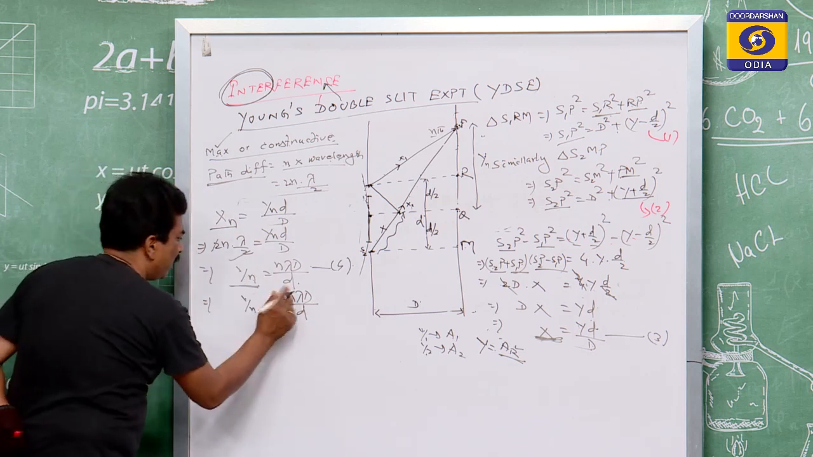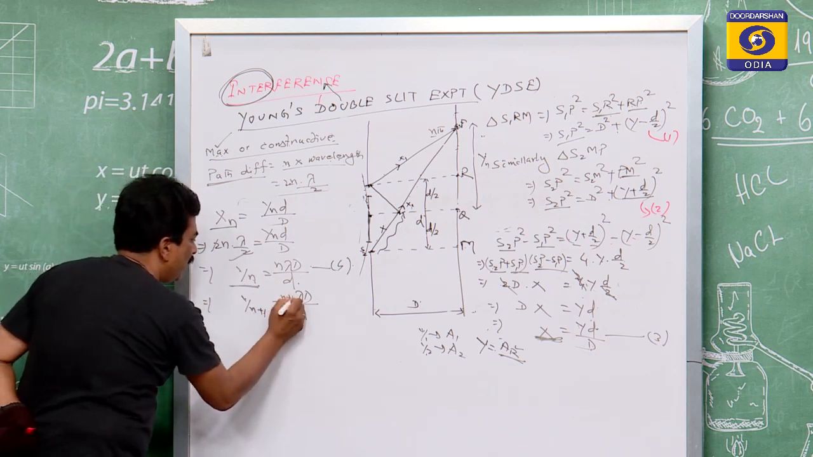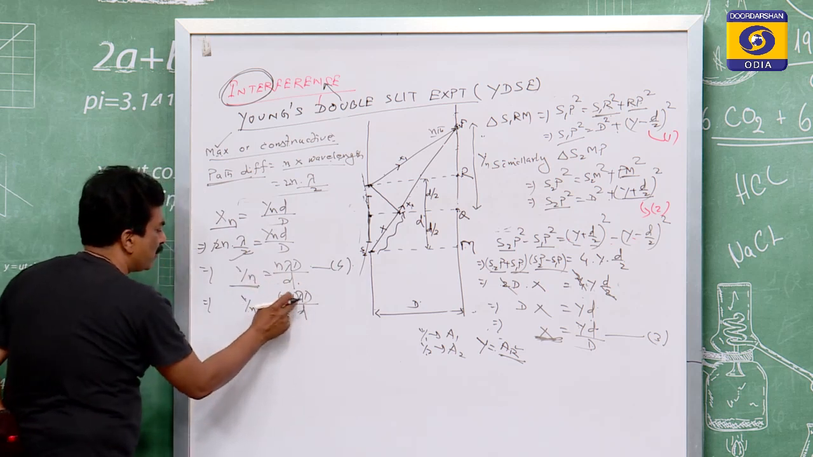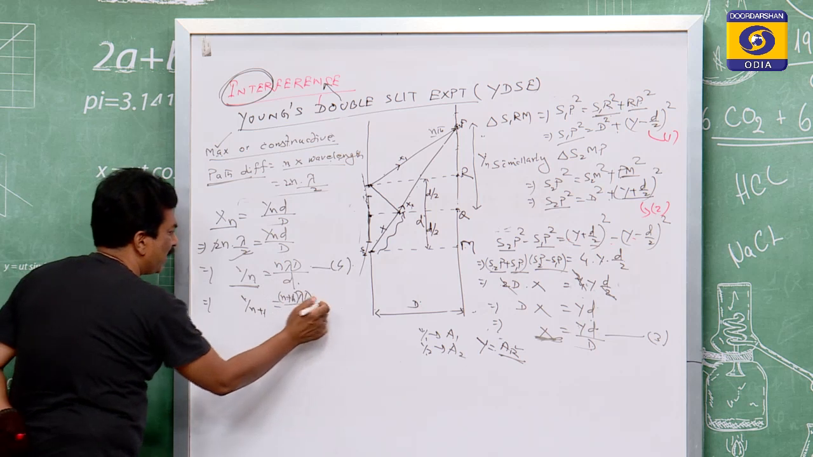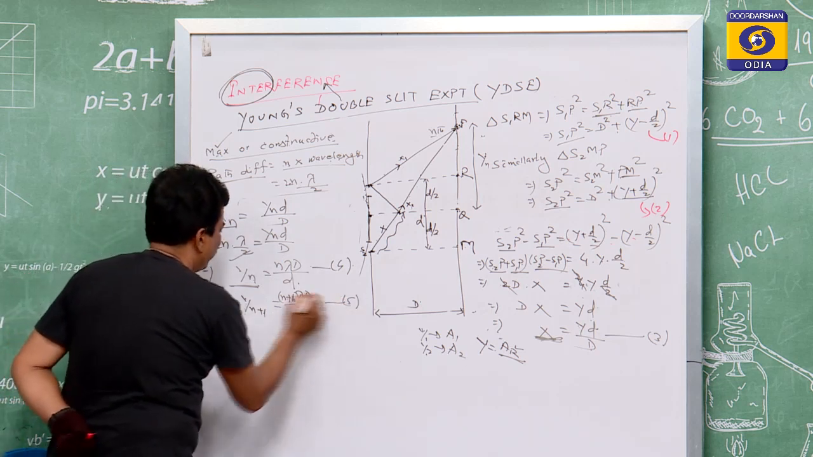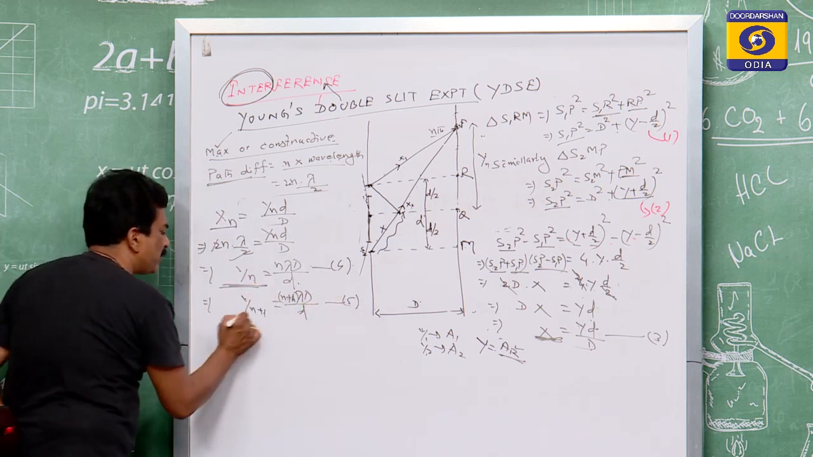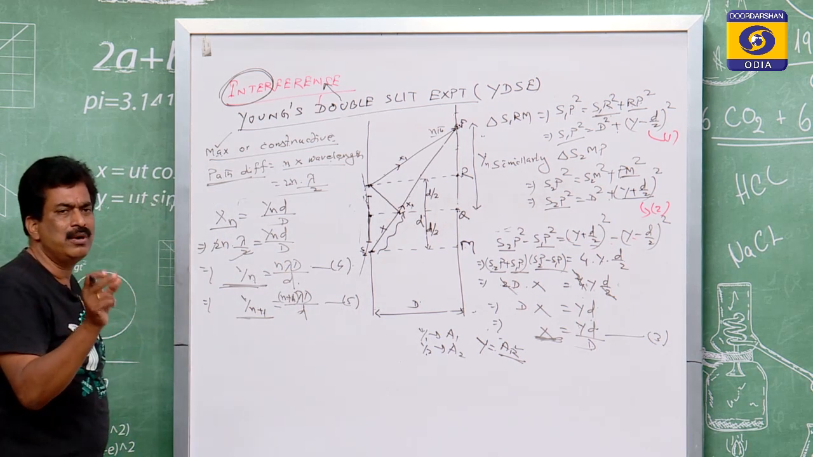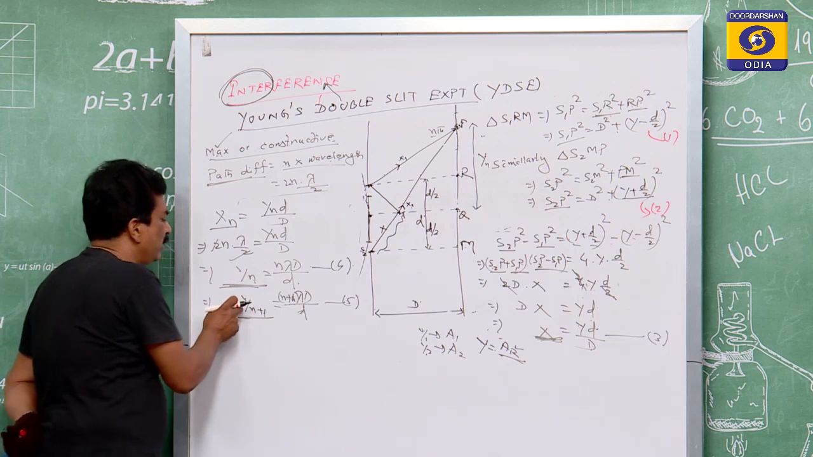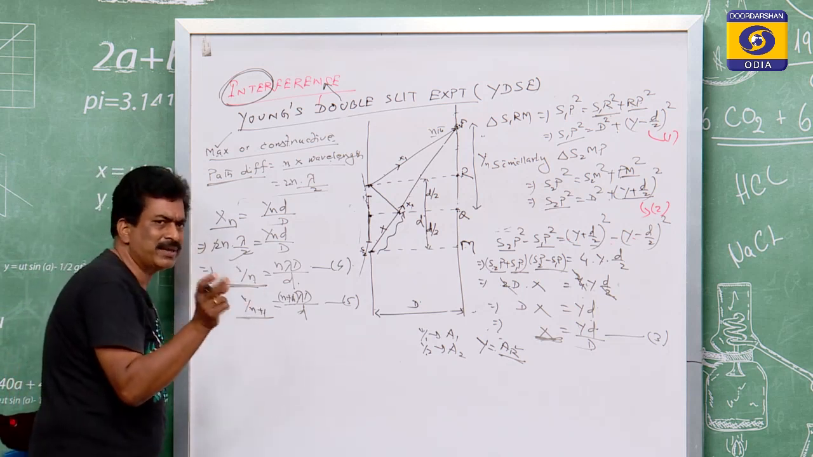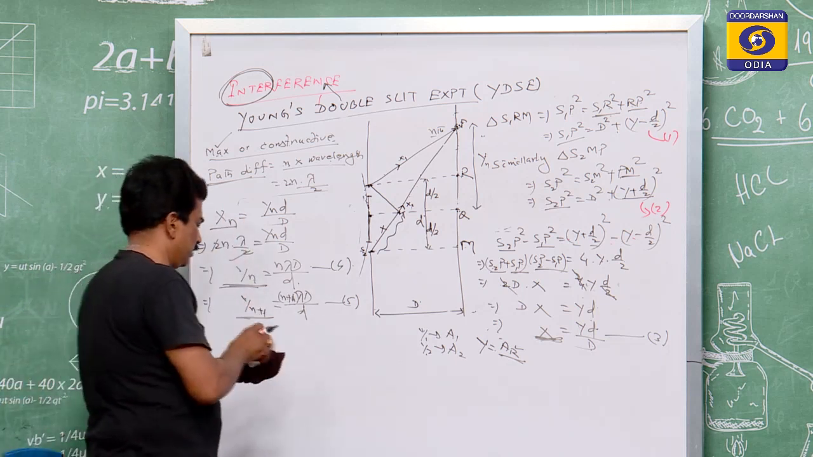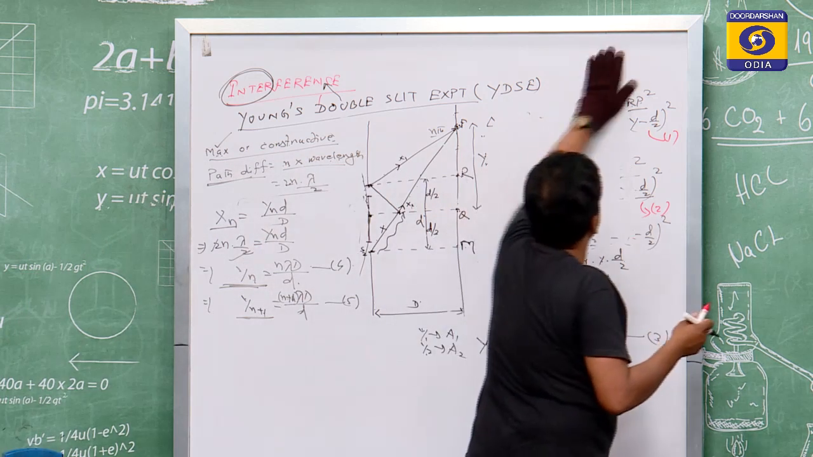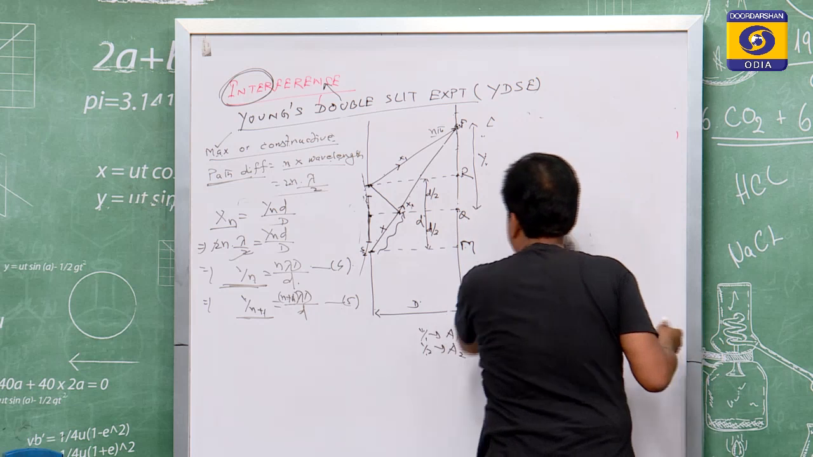So this is n plus 1, because n will be n plus 1, so (n+1) λD/d equals 5. So if this is one maximum, this is its nearest maximum. The distance between the two nearest maxima is called the fringe width, which we are going to discuss.